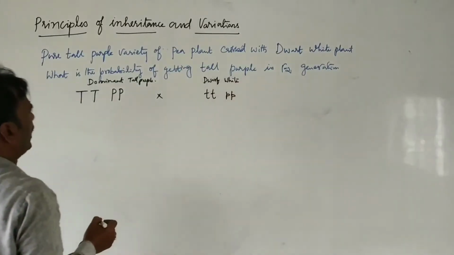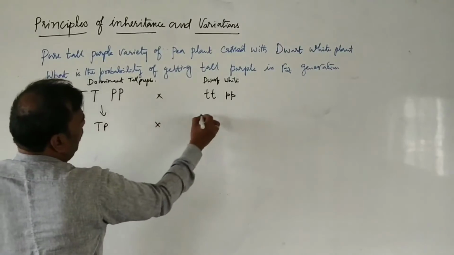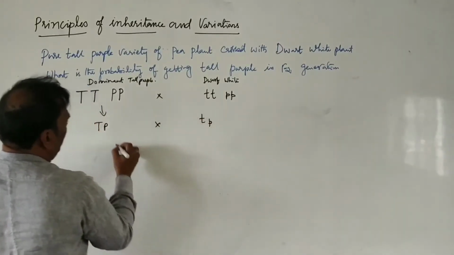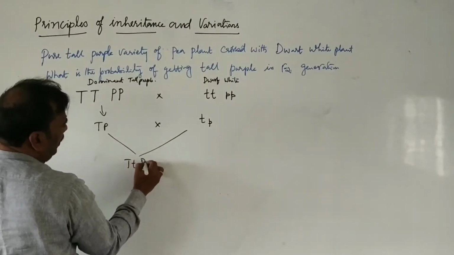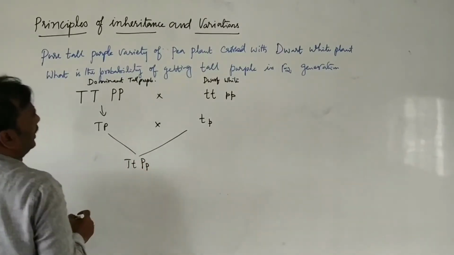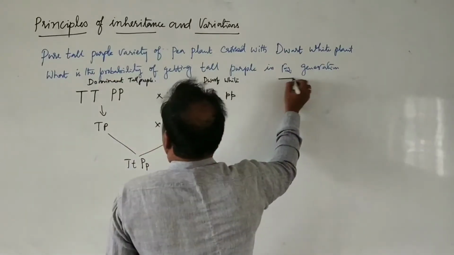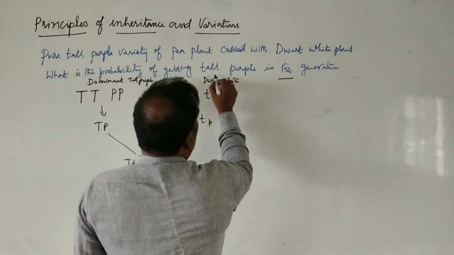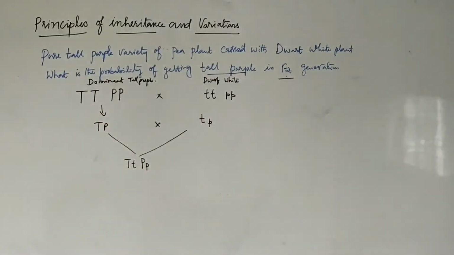Then what do we get here? Capital T, small t, capital P, small p. So when we cross it, in the F1 generation, capital T, small t, capital P, small p plant we get. What they are asking is the probability of getting tall purple in the F2 generation.